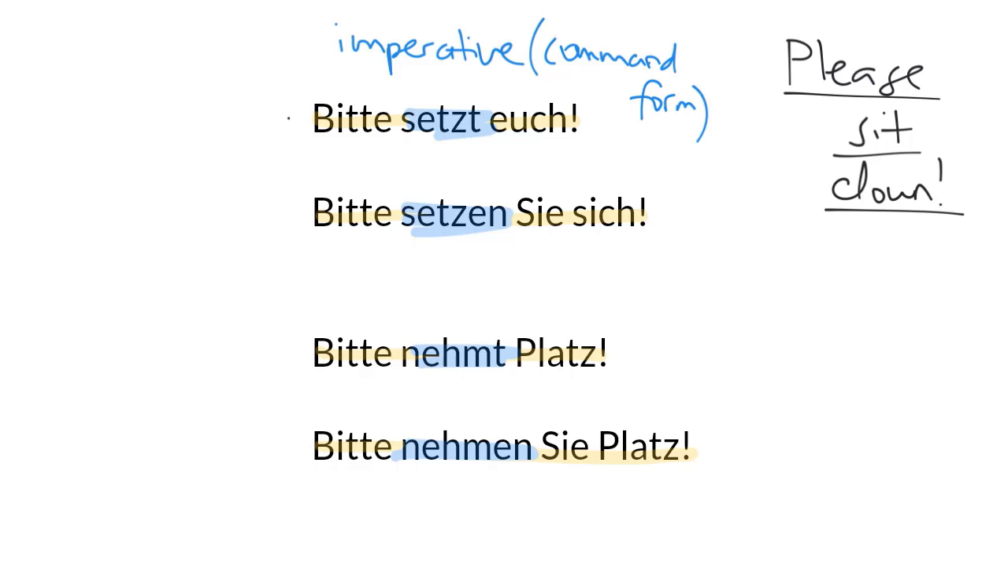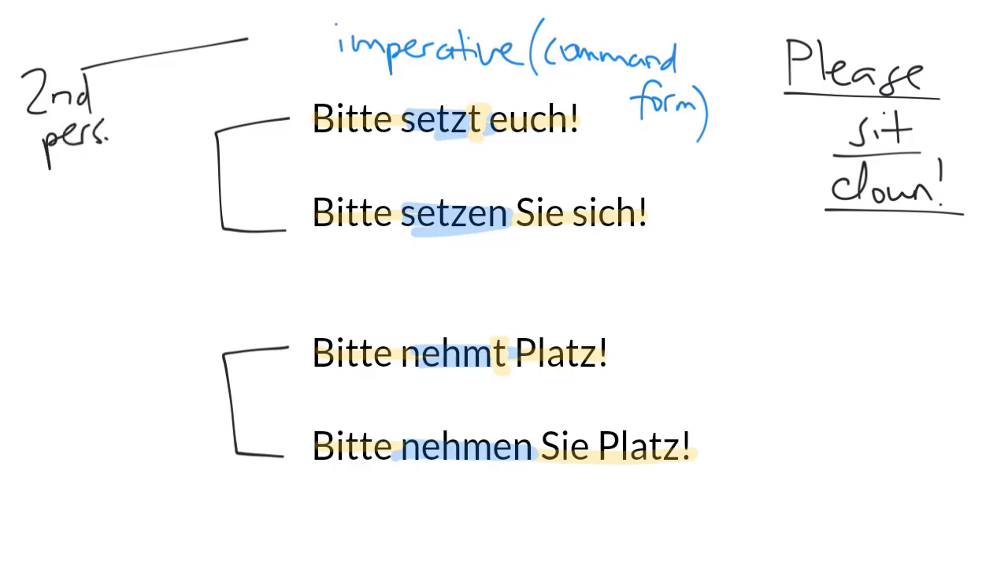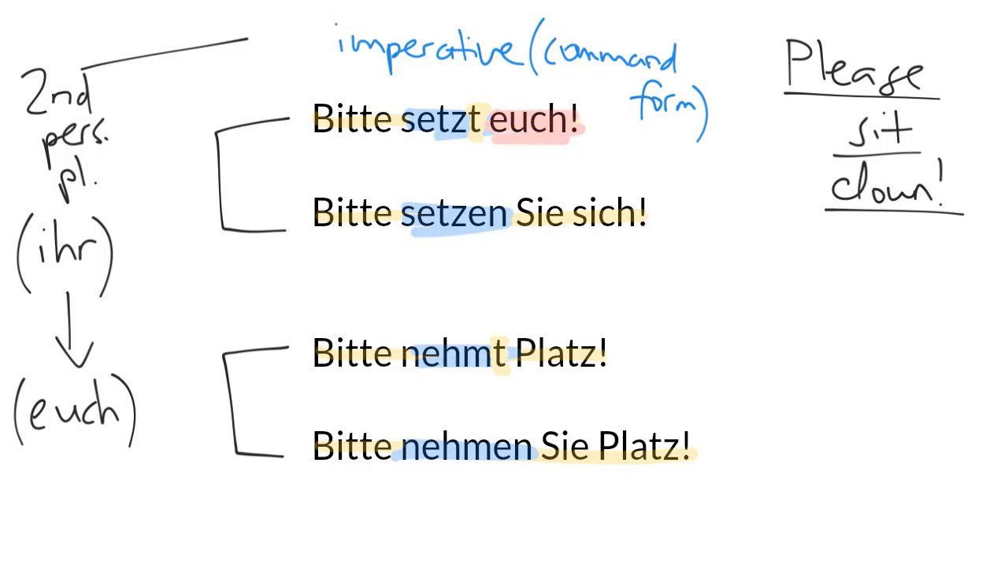And if we take these sentences in two pairs, then notice that the first pair in each of them has a T at the end of the verb, setzt and nehmt, and that reflects the second person plural imperative. That means when you're talking to a group of people, that's ihr, you guys, in the nominative when they're in control of the sentence, or euch when it's an object. And in fact, we see euch here, seat yourselves.